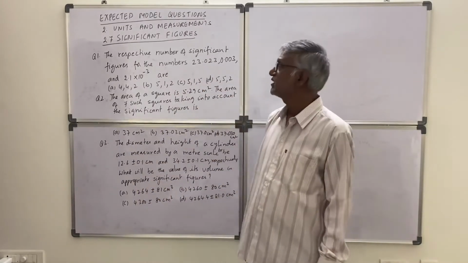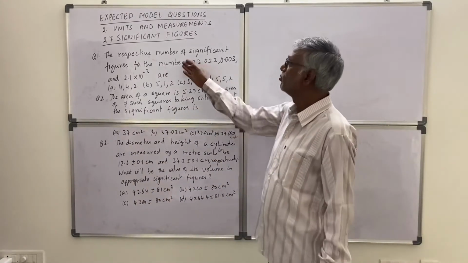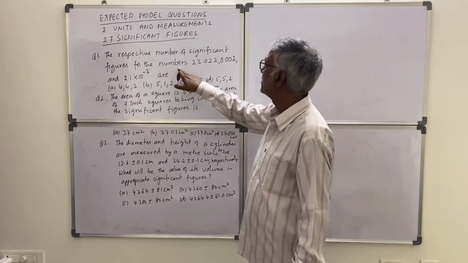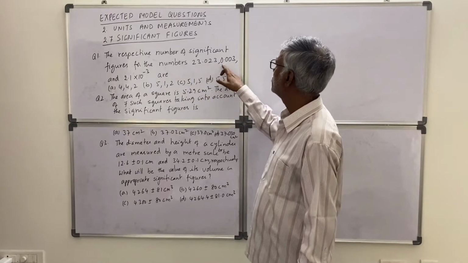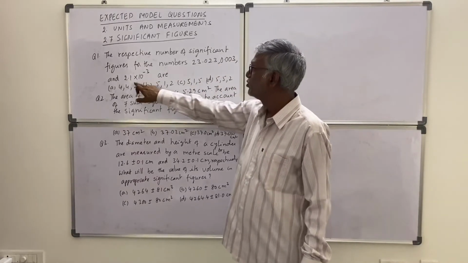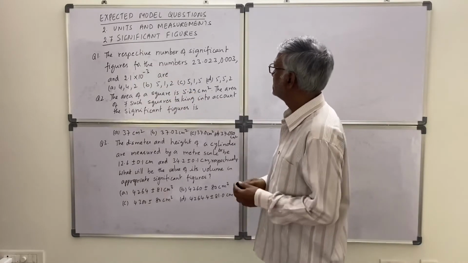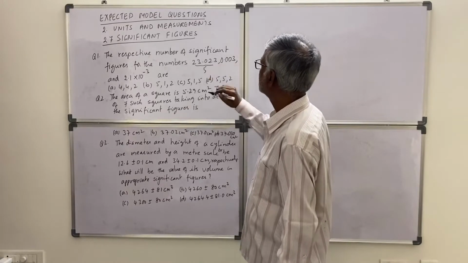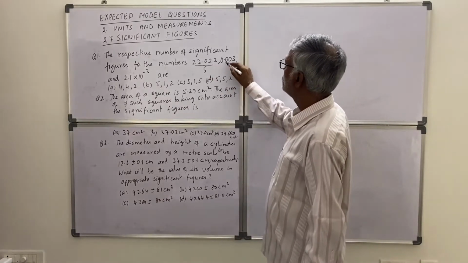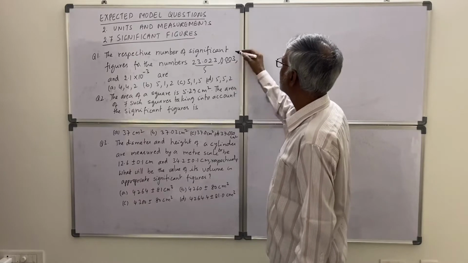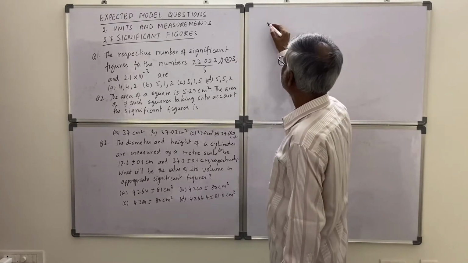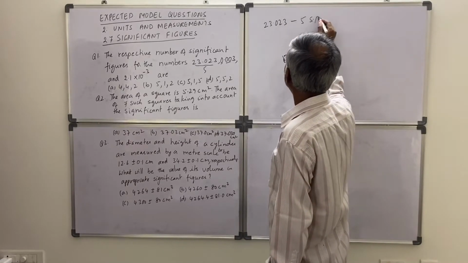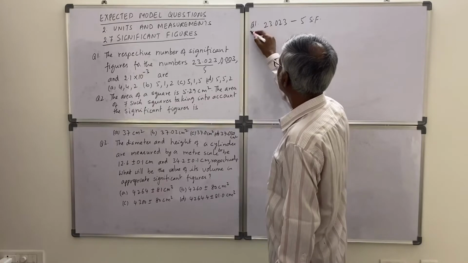Now let us check from these rules one problem. Okay. The respective number of significant figures for the numbers 23.023, 0.003 and 2.1 into 10 to the power minus 3 are. See here, 5 digits are there. So 5 is the significant figures. Okay, here these zeros are insignificant and this zero is insignificant. So first one is 23.023, 5 significant figures. Question 1, ठीक.